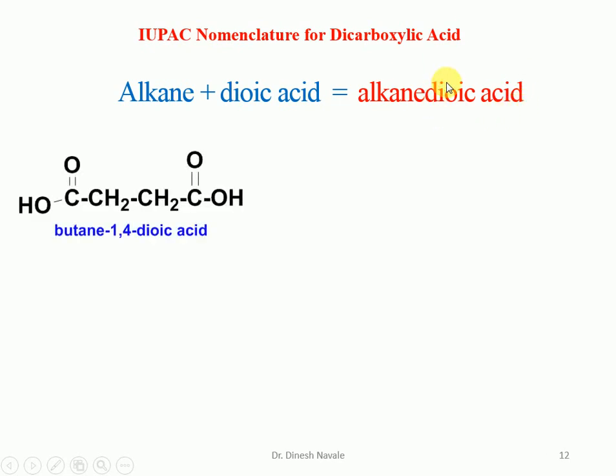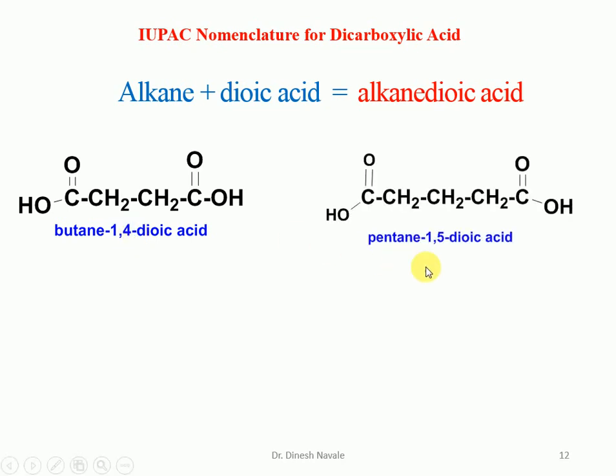So for the IUPAC nomenclature of this, we have to give the number to the carboxylic acid carbon. So it is carbon 1, 2, 3, 4. 4 carbon atoms are there. So it is a butane dioic acid. The E of the alkane will stay as it is, and the positions of the acid are carbon number 1 and carbon number 4. So it is going to become butane-1,4-dioic acid. Numbers should be separated from each other by commas, and numbers and words should be separated by hyphens.